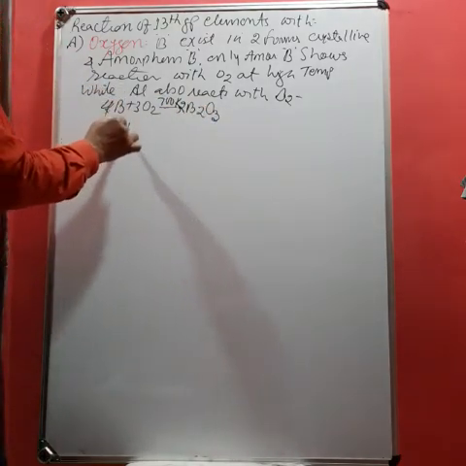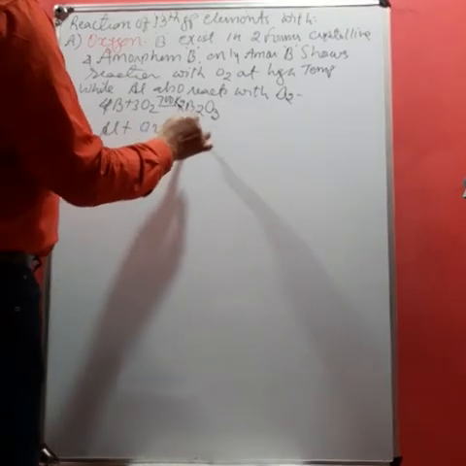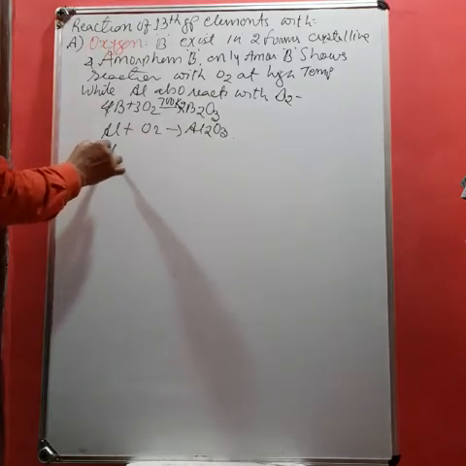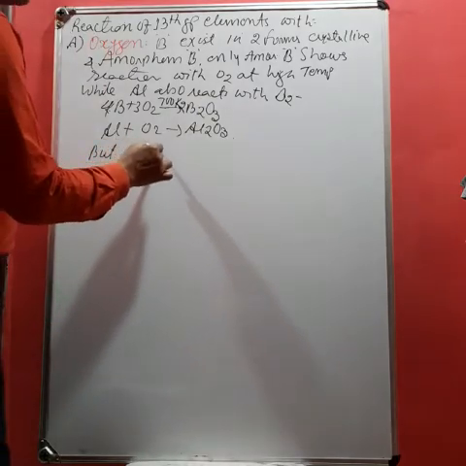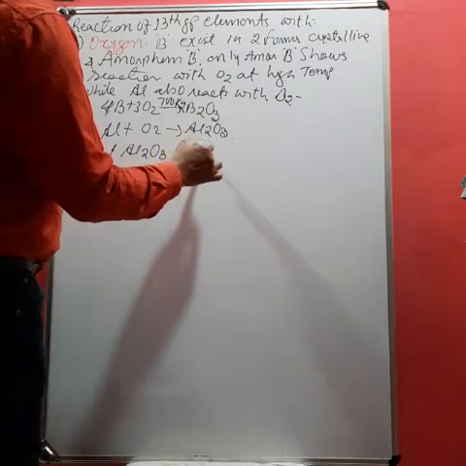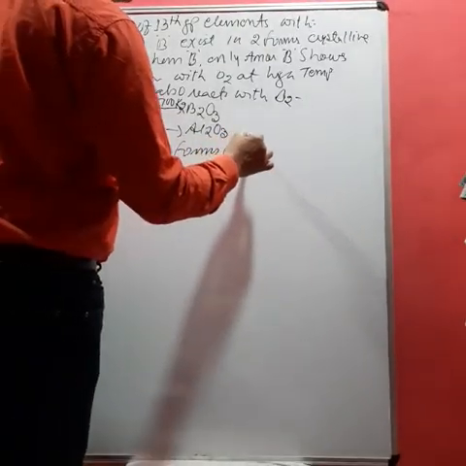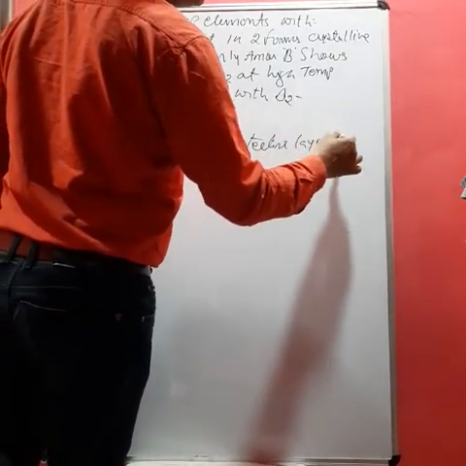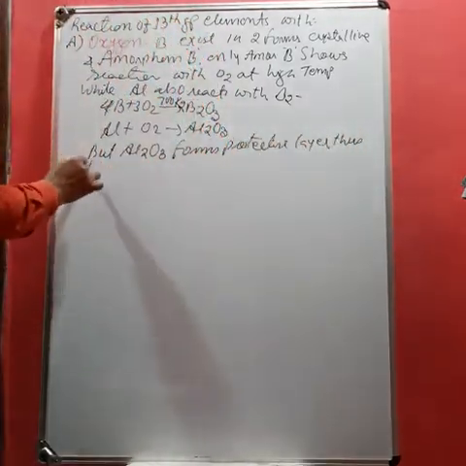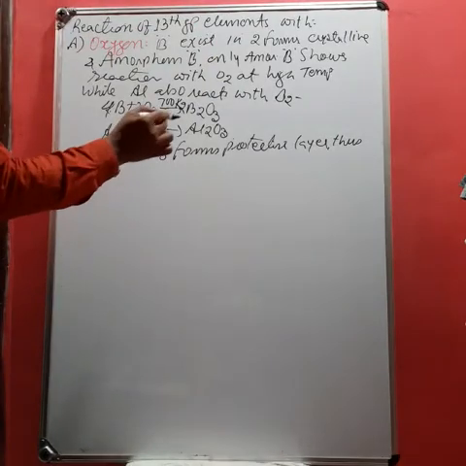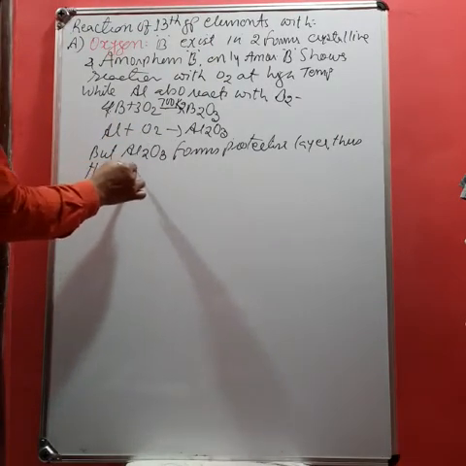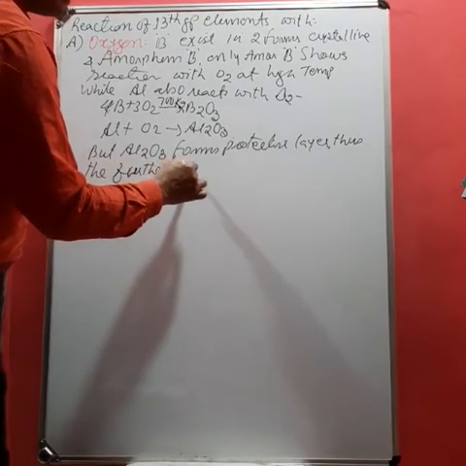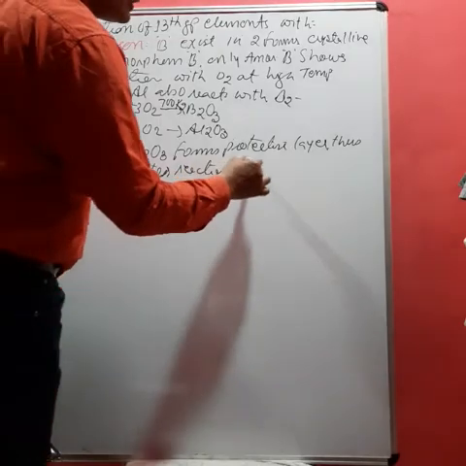Similarly, aluminium can also react with oxygen and forms Al2O3. But Al2O3 forms a protective layer, thus the further reaction does not occur.